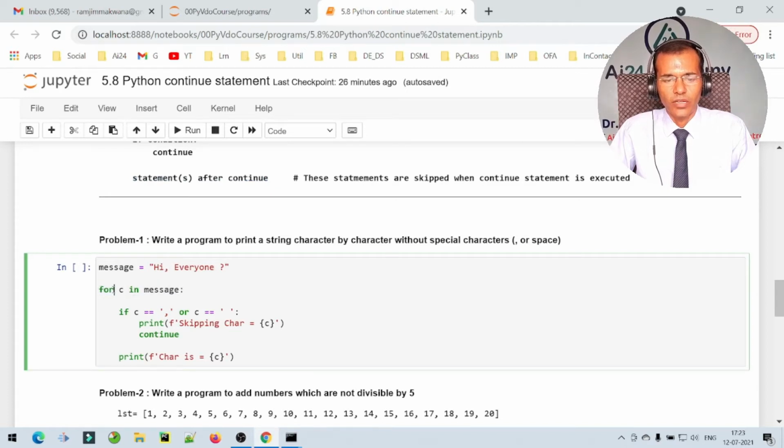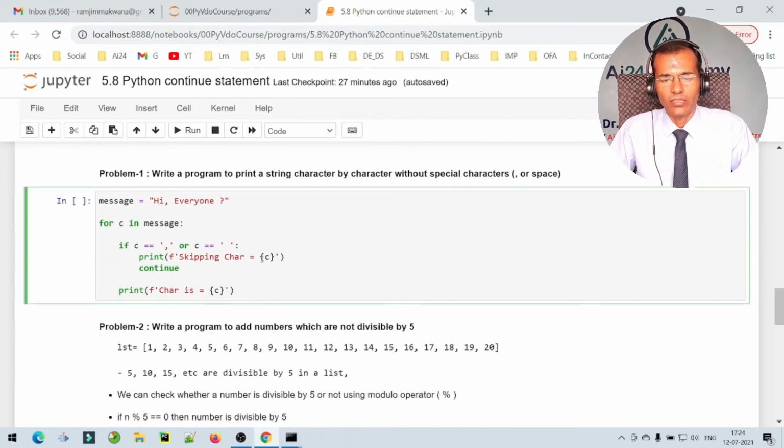Here is a for loop. It will take characters one by one from this string, and here it checks if the character is a comma or the character is a white space, then print this message skipping the character, that is the comma and the space, and continue with the next character. If the character is not a comma or space, meaning if we have an H, I or E, V, E, then print the characters. If we have those characters, skip them. Now let us run this program.